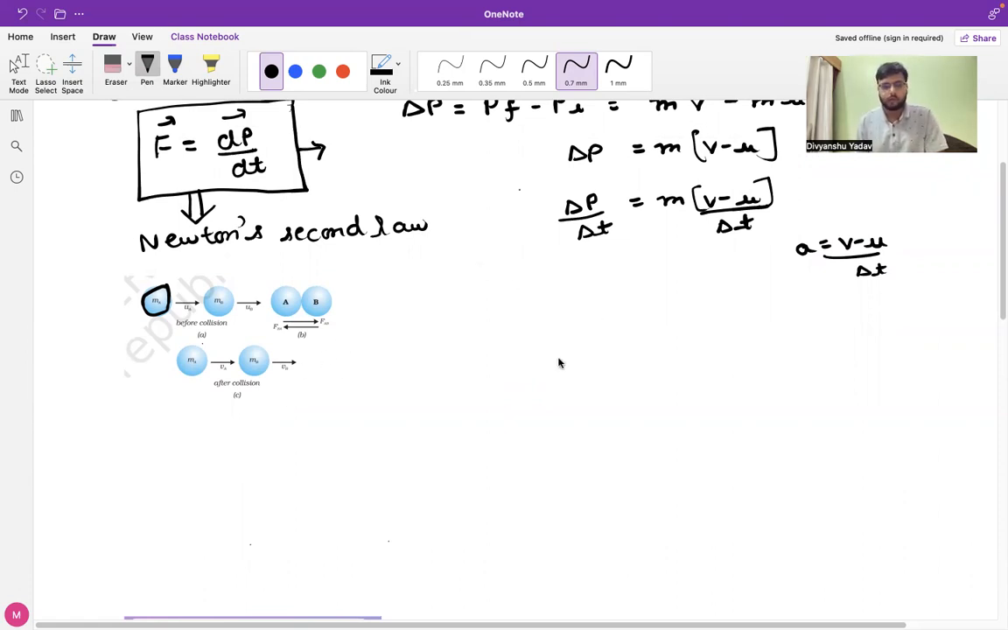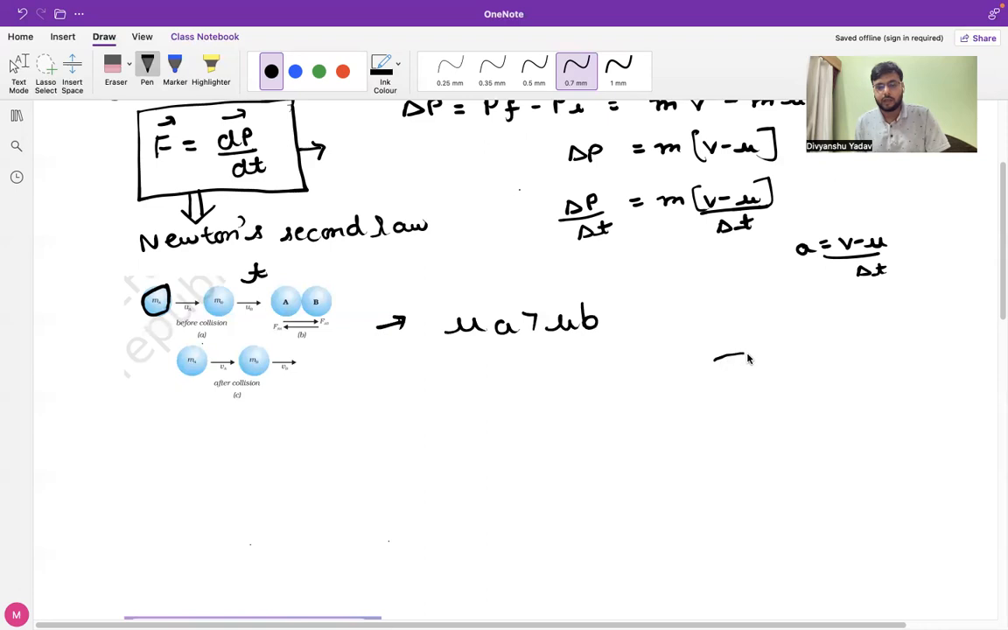See what this figure is telling us. Consider there is a ball of mass ma moving with initial velocity ua. The body B has some mass mb, but it is at rest. For this case to hold true, we are considering that the velocity of body A is greater than the velocity of body B. So after a small time interval t, both bodies will collide with each other.